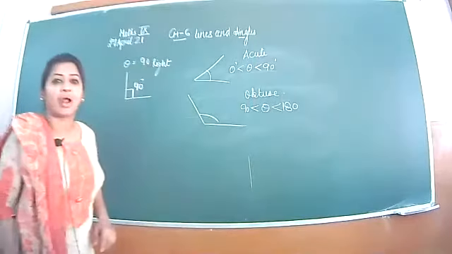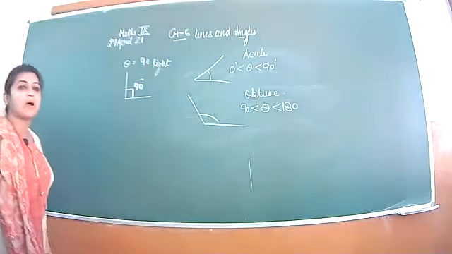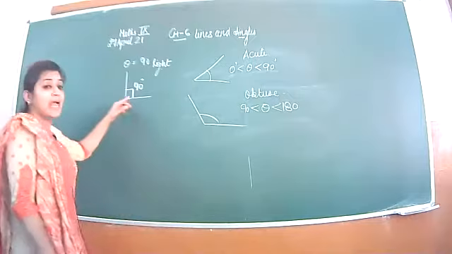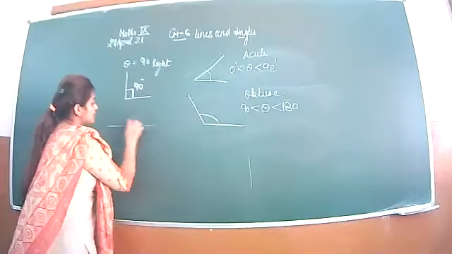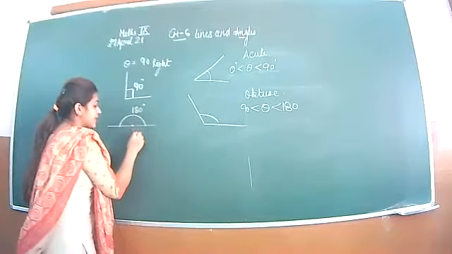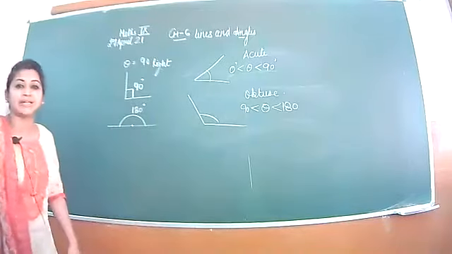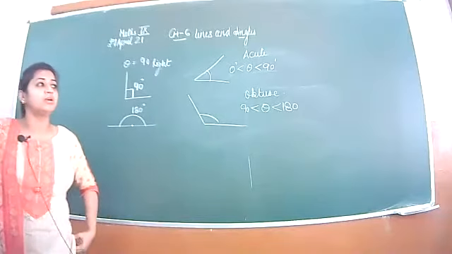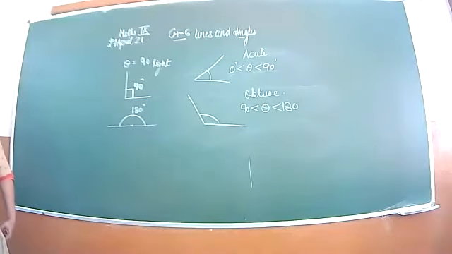This you all have to write in the notebook as a part of the introduction of this chapter. And if the angle is a straight line, means this angle is equal to 180 degree, then this angle is called straight angle. Is it okay? Any doubt?